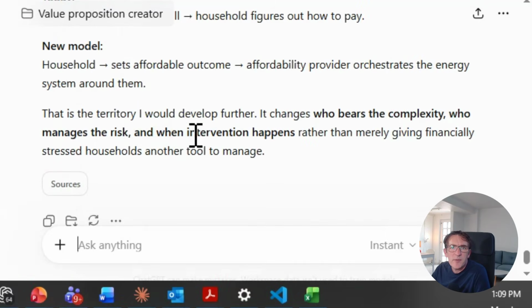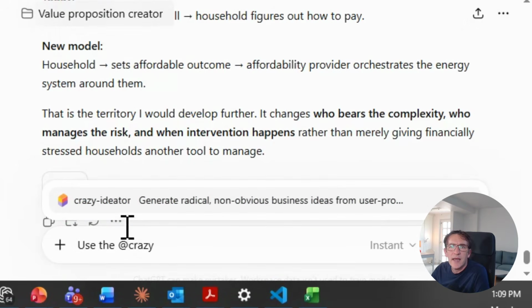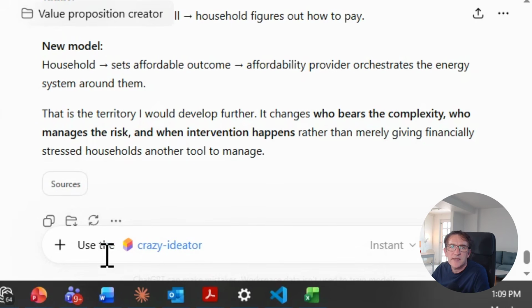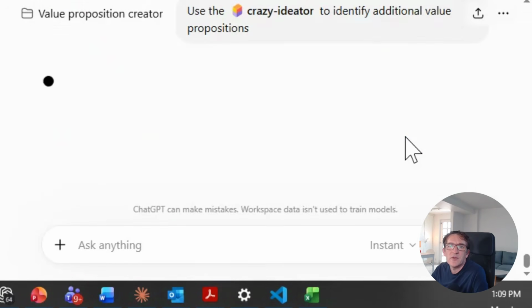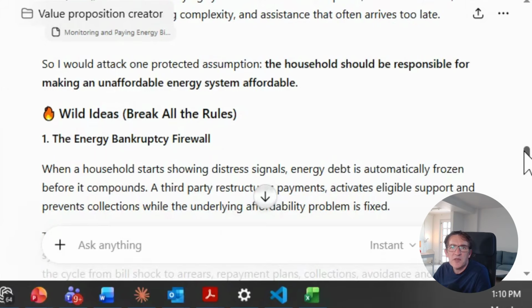Now I'm back in my project where we had some first value propositions created. As a follow-up prompt, I can simply say use the, and now I can use the @ sign and type in crazy. And you see it already finds your skill. So I can click on this and say use the crazy ideator to identify additional value propositions. Now we can see whether it will be able to come up with more crazy ideas that are more creative.